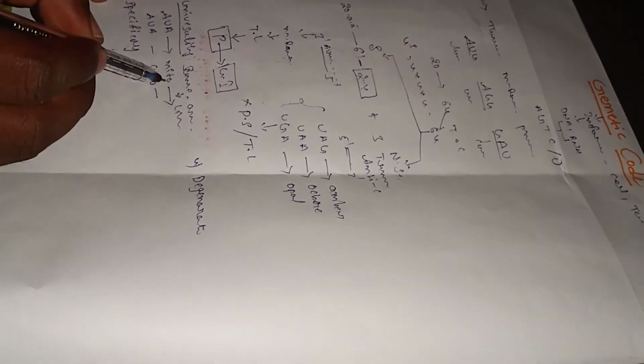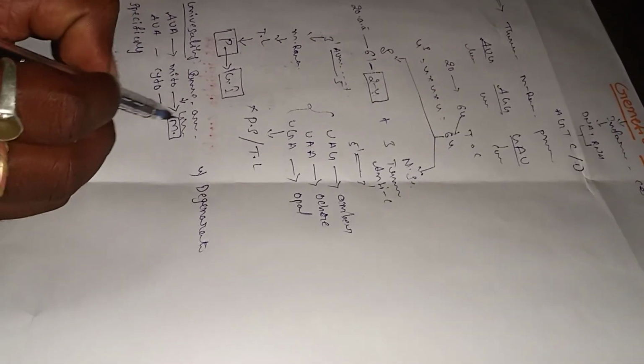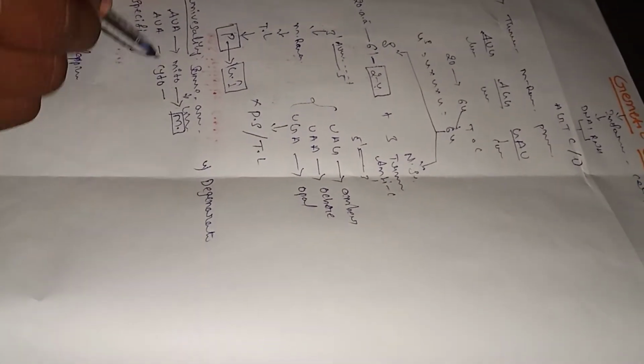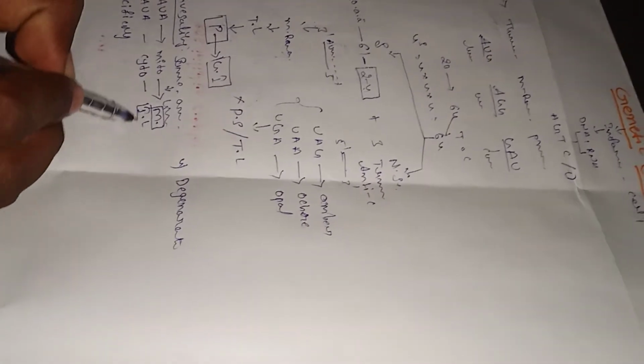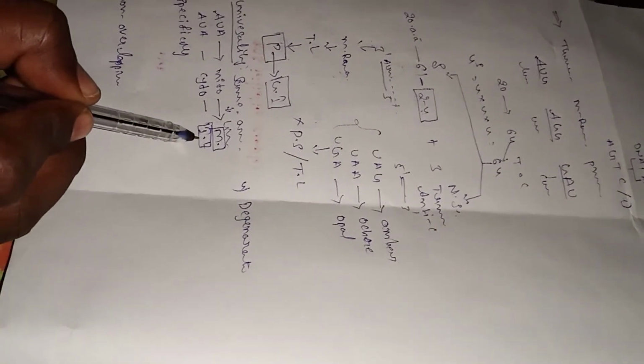In the mitochondria it acts as a methionine, one of the amino acids. Then UAA in the cytoplasm acts as an isoleucine. Means the same triplet codon acts as a methionine and as an isoleucine.